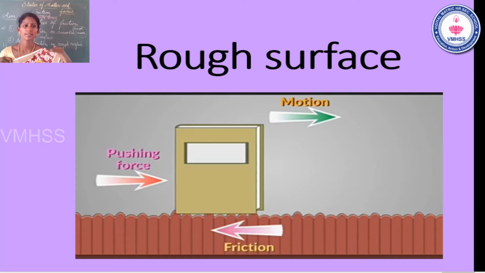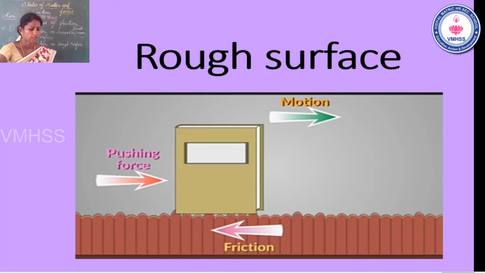Yes, whichever side we apply the force, friction acts in the opposite direction. The object can move. That is the main concept. Okay, students, so the first property: less friction on smooth surface, more friction on rough surface. We need less friction on smooth surface and more friction on rough surface. That is the first property of friction.